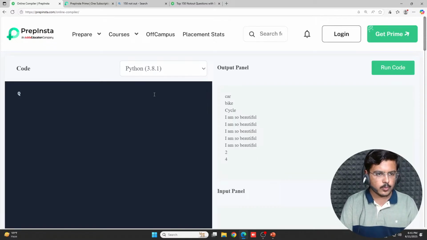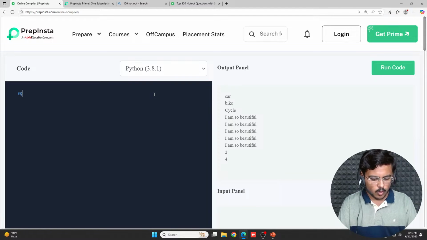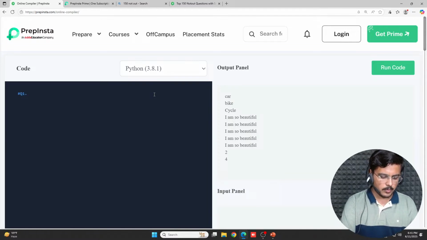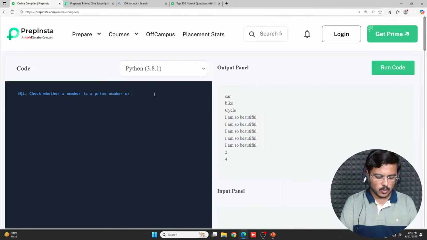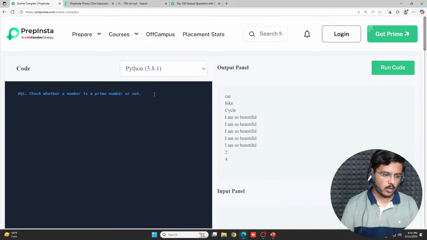Now I'm giving you a placement question. Very important placement question. It is often asked in various service-based companies. This is: check whether a number is a prime number or not. All you need to do is check whether a number is a prime number or not. And this is often asked. A lot of people get stuck in this because the logic is quite complex for newbies in programming.